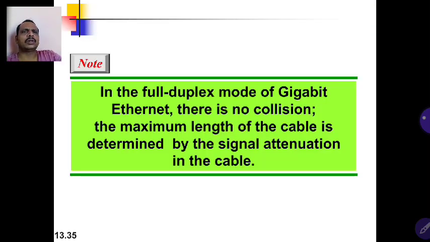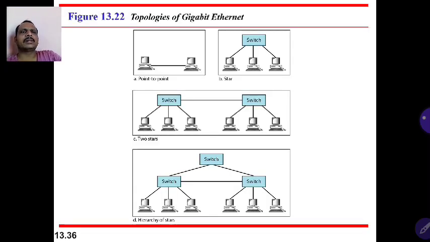In the full duplex mode of Gigabit Ethernet, there is no collision. The maximum length of the cable is determined by the signal attenuation in the cable. We have not properly mentioned it here. Practically, depending upon the attenuation level in the cable, you use the repeater.